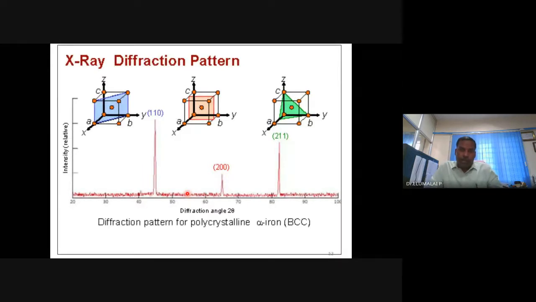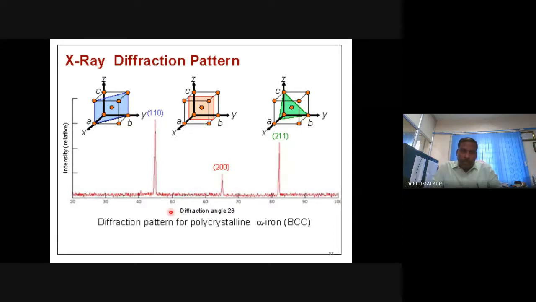This is the X-ray diffraction pattern of alpha iron. When you take the X-ray diffraction of alpha iron, you will get these 3 peaks. This is a known material, so know the peak position and compare with the standard. It is possible to identify it is 110, then this is 220, 200 and 211. This one I didn't elaborate; I think it would have been very simple, or it is not the purpose of this class.